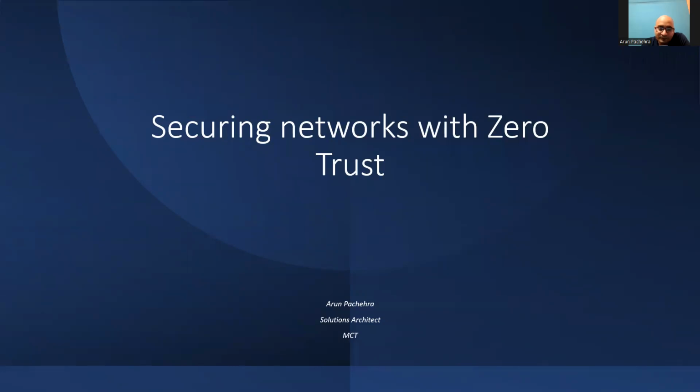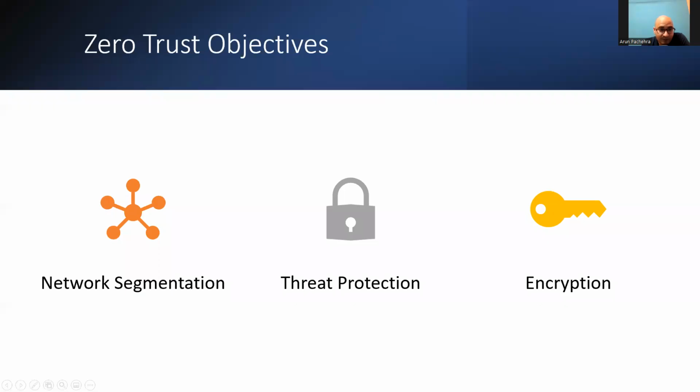Hello, everyone. Today, we are going to secure networks with zero trust. Just like all other elements, we are going to protect the last element that we have with zero trust by achieving certain objectives. So what are those objectives for networks? Let's see. The very first is network segmentation.